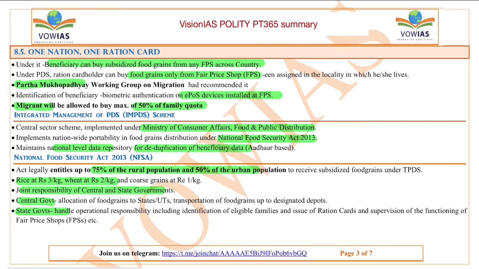The central government allocates food grains to the states or union territories. The transportation of food grains up to designated depots is done by the central government, and the state governments handle operational responsibilities, including identification of eligible families, issue of ration cards, and supervision of the functioning of fair price shops, etc. All these things are done by the state governments. So this is about the National Food Security Act.